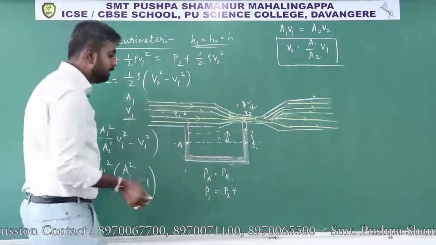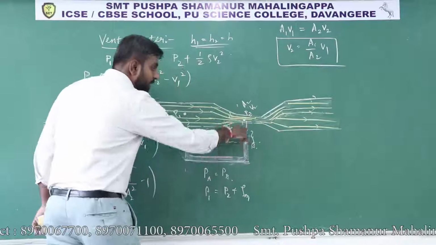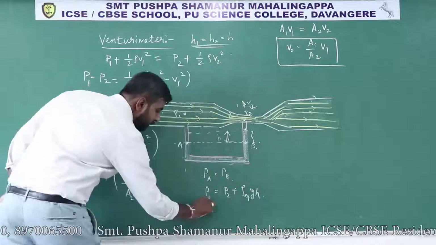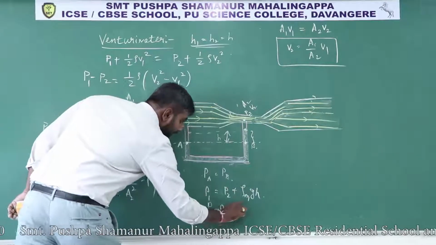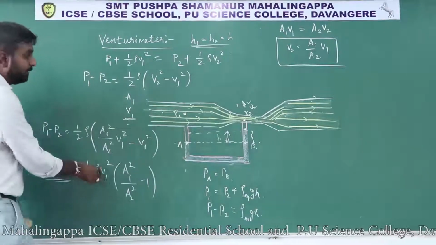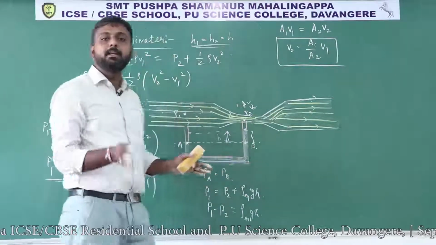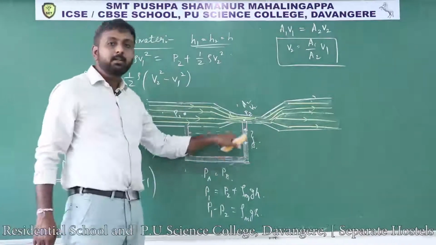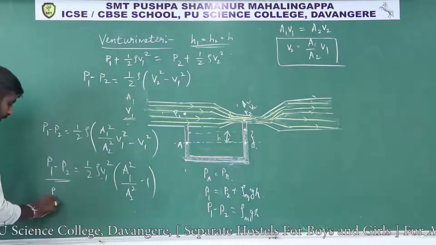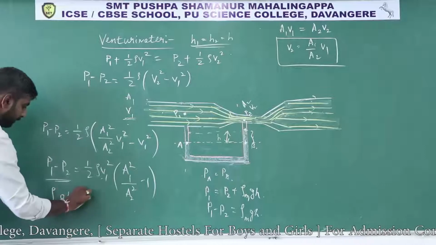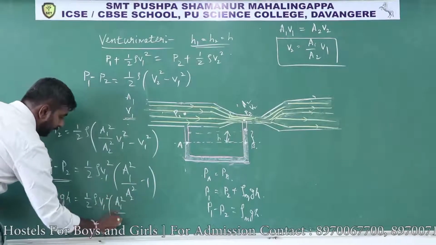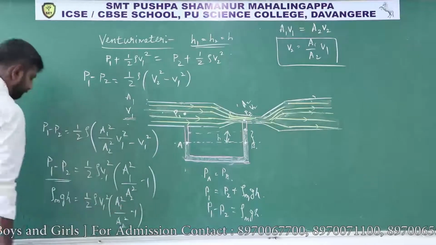what is the pressure variation? The density of mercury, not water or another liquid, here this is mercury, density of mercury into gh. So what is the value of P1 minus P2? P1 minus P2 equals rho m gh. This rho, what we have written, is the density of the liquid flowing in the pipe. What we have used here, mercury, that density is rho m. So if I substitute here, rho m gh equals half rho V1 square into A1 square by A2 square minus 1.